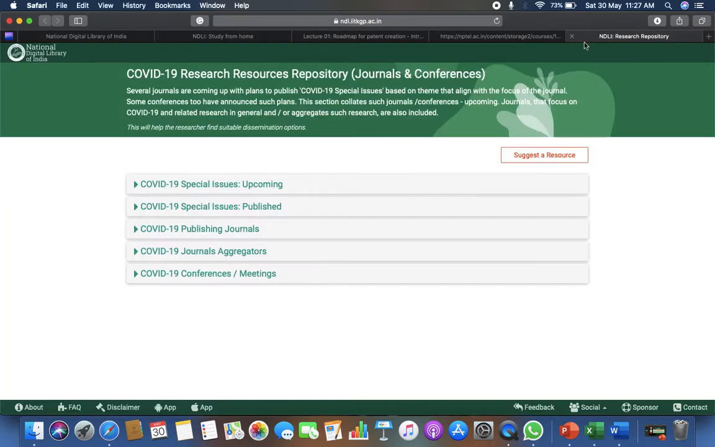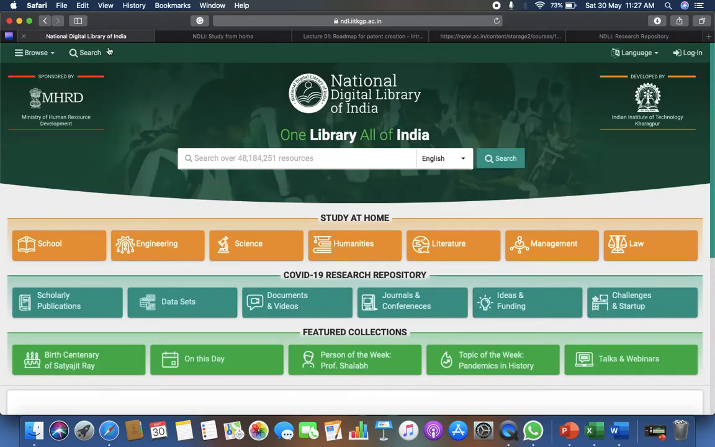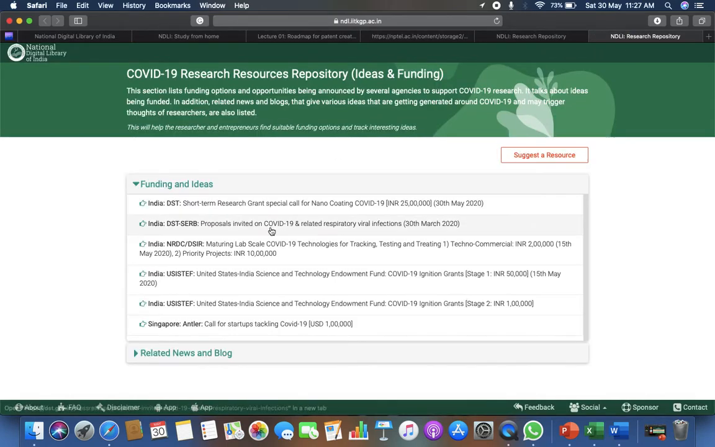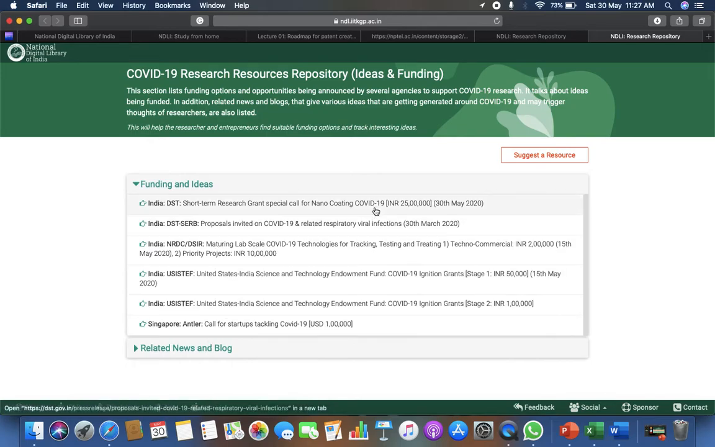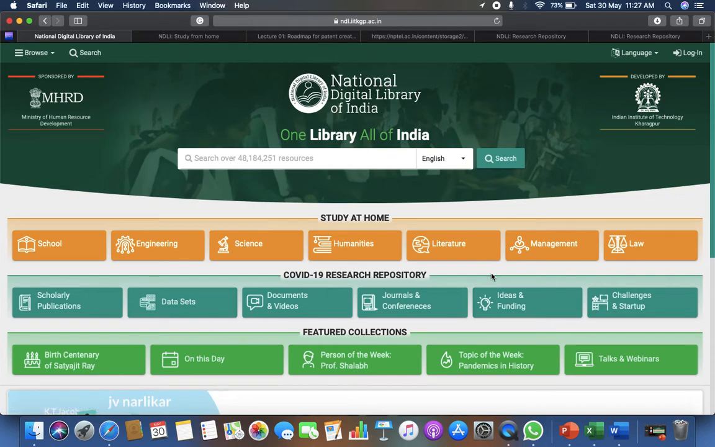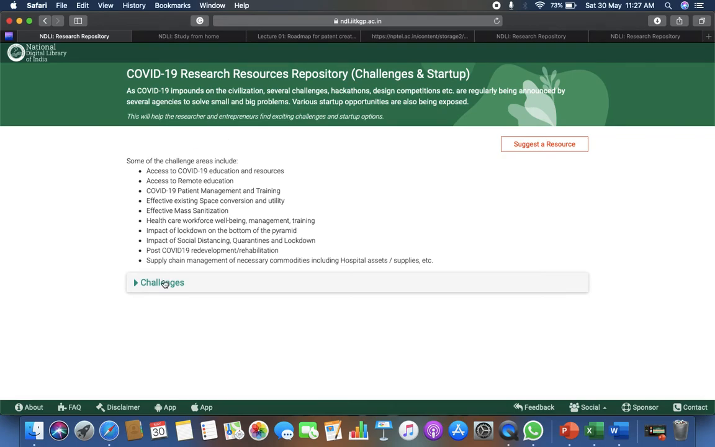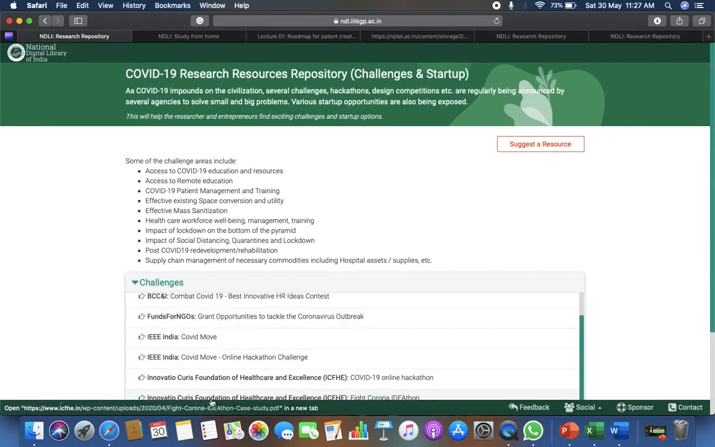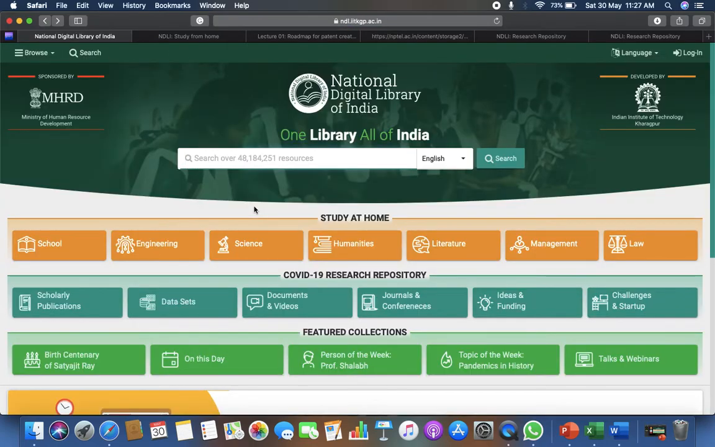These are the most recent journals listed here, so that you can go through which are upcoming, which are published journals, and what conferences and meetings are going on. Then ideas and funding: what ideas and funding related to the present scenario are listed here. You can also participate in those ideas and fundings if you meet the eligibility criteria with your faculty. What challenges and startups are going on, you can go through. What challenges are going on in the present scenario, you can go through with the help of this. Okay, so in this way you can extract the most out of this.